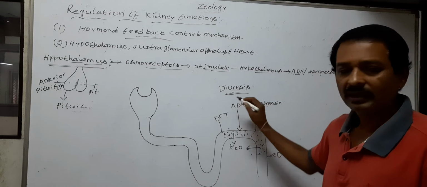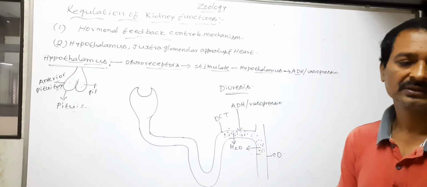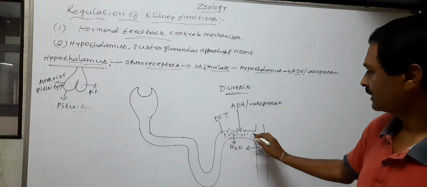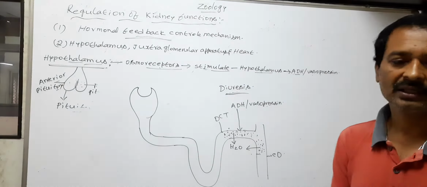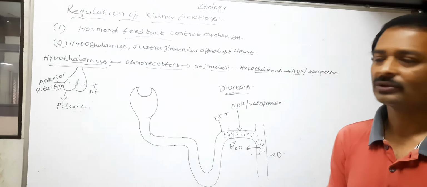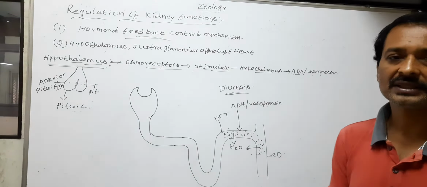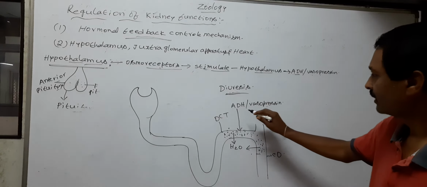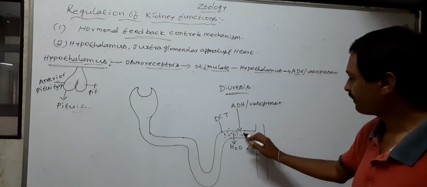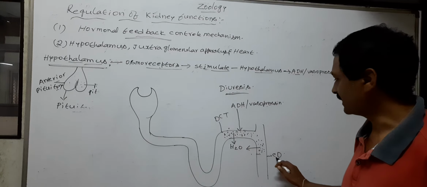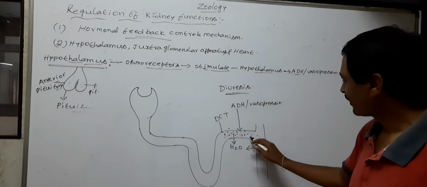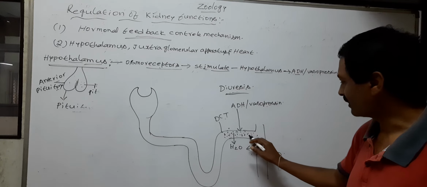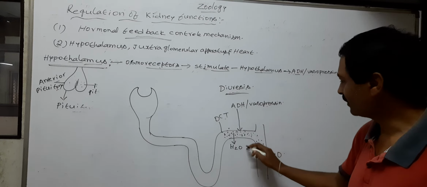Next, the ADH. In this process, the volume of body fluids is increased. So here the ADH stimulates the DCT and CD. The stimulated DCT and CD reabsorb the water from primary urine into blood.